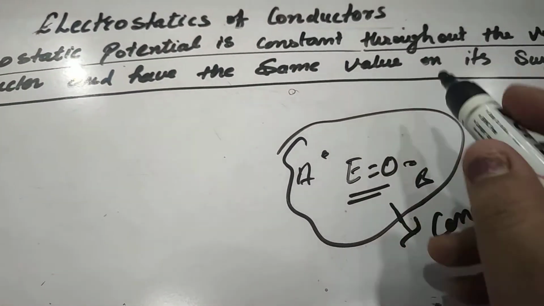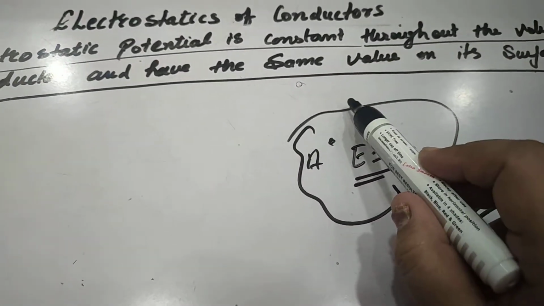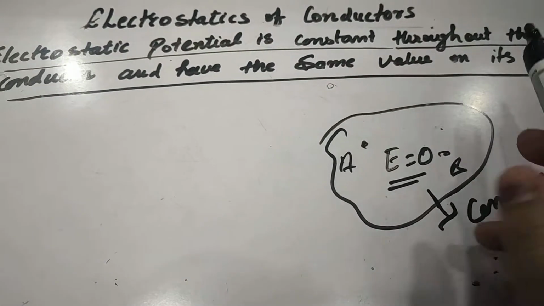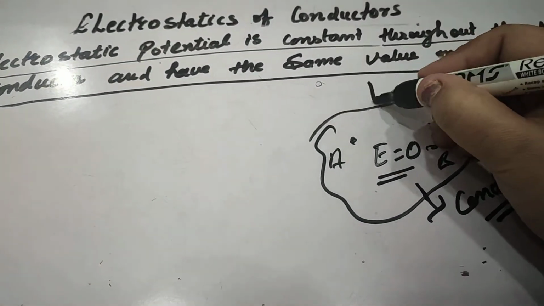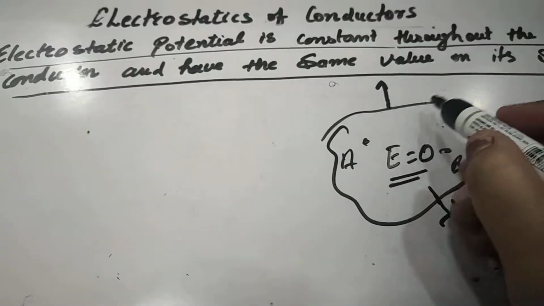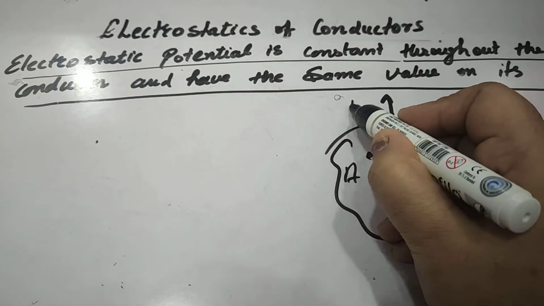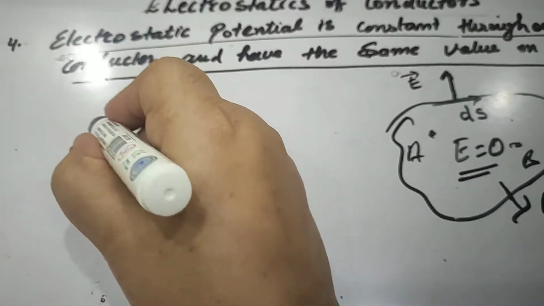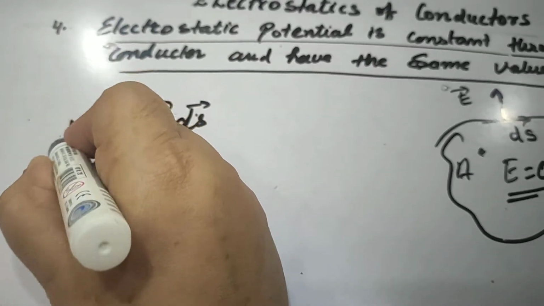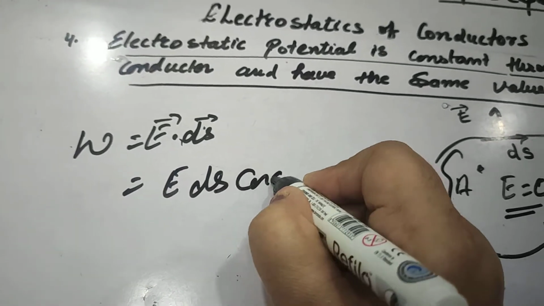For this, we have to prove that it has a constant value at the surface also. Now we know that the electric field is always perpendicular to the surface. So if I put this sign here, this is the surface ds and this is the E vector. So E dot ds vector, which is equal to work done, is given by E ds cos 90.